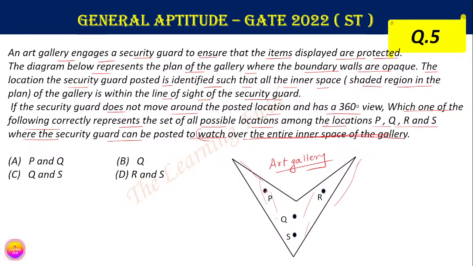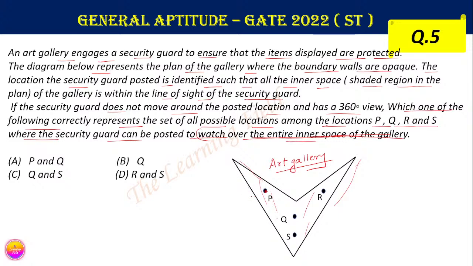So these are 4 positions. We have to fix the positions such that we use the minimum number of guards who can watch over the entire inner space of the gallery. Now how can we solve the question?